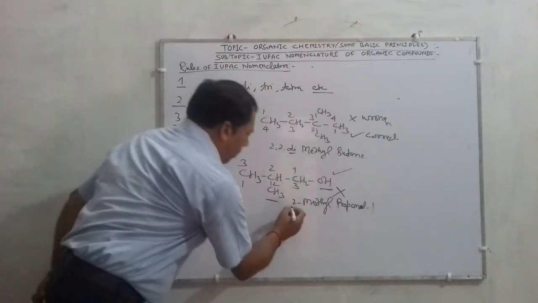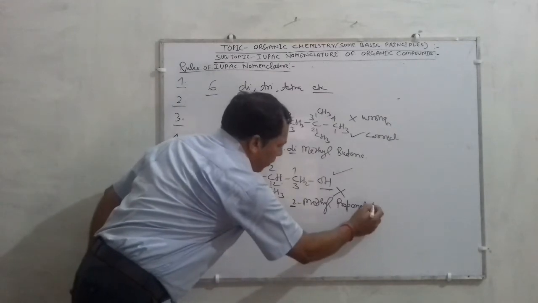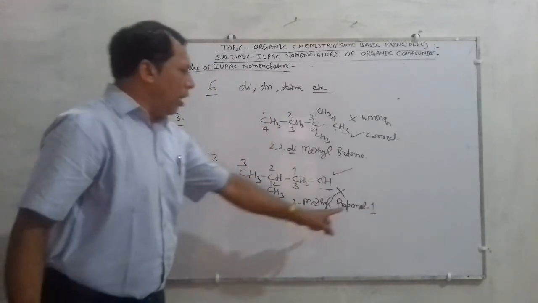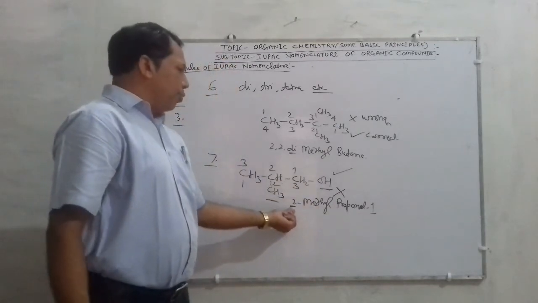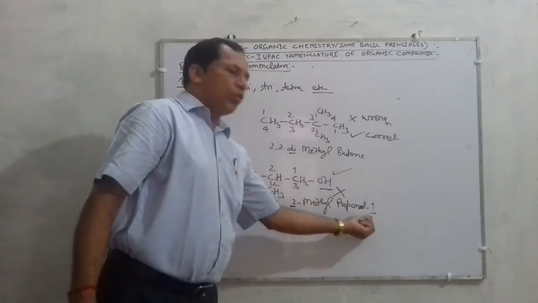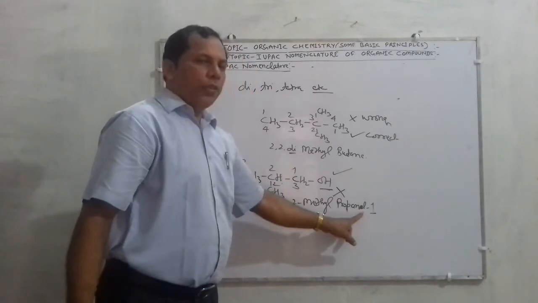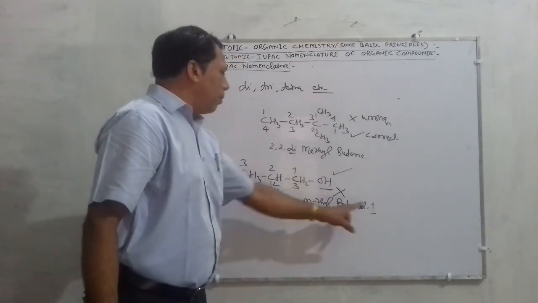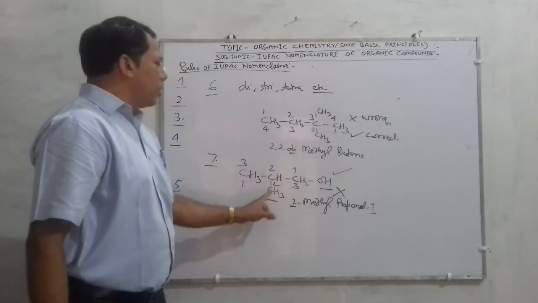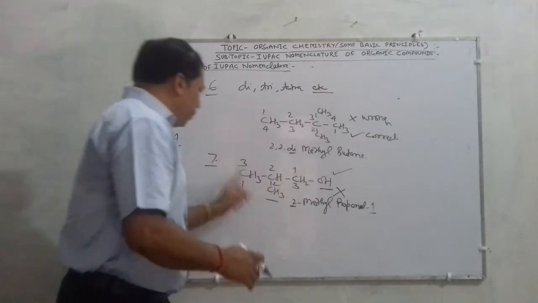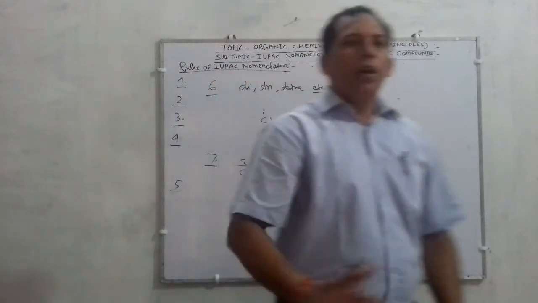Must remember these numbers have very great significance. They tell the exact position of the substituent and the exact position of the functional group. Here the alcoholic group is present on carbon number 1, and the number 2 shows that the methyl group is present on carbon number 2. So this is the meaning of this rule.